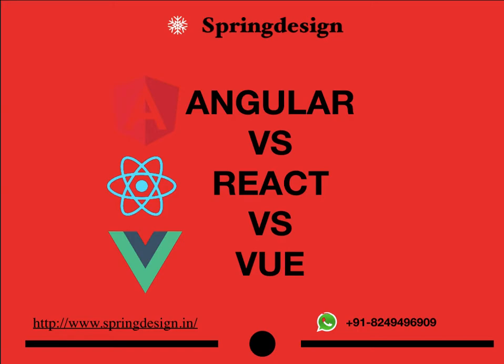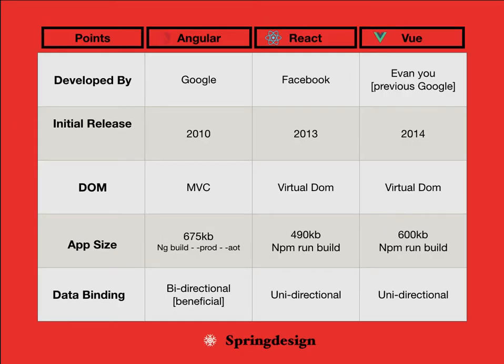So without delay, let's discuss all about it. Here I have given three points. The points are on the left side, and for Angular, React, and Vue I have separated them, and we'll go one by one. The main thing: who developed Angular, React, and Vue? Angular was developed by Google in 2010.